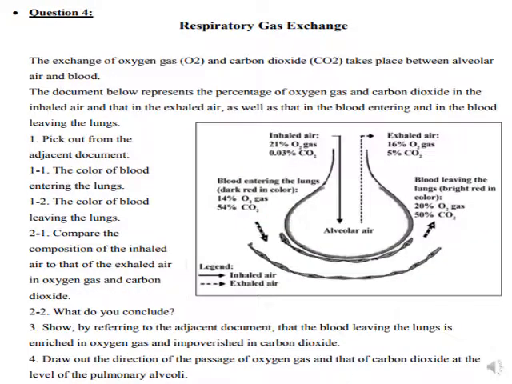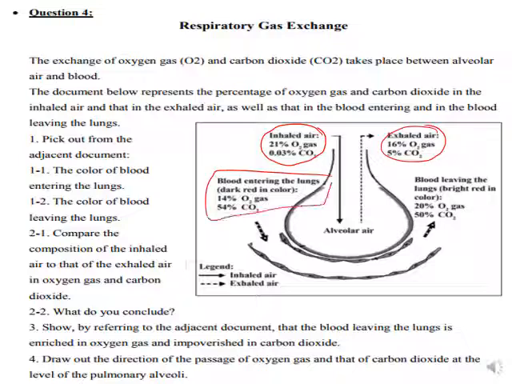Here we go to question number 4, respiratory gas exchange. The exchange of oxygen gas O2 and carbon dioxide CO2 takes place between the alveolar air and the blood. The document below represents the percentage of oxygen gas and carbon dioxide in the inhaled air and the exhaled air, as well as in the blood entering the lungs and the blood leaving the lungs.